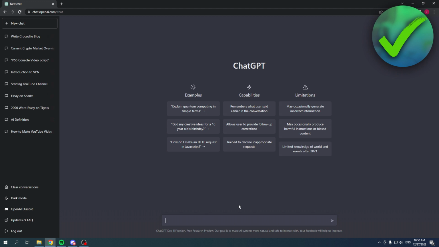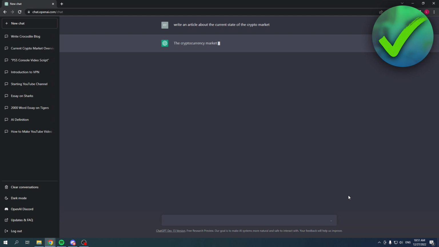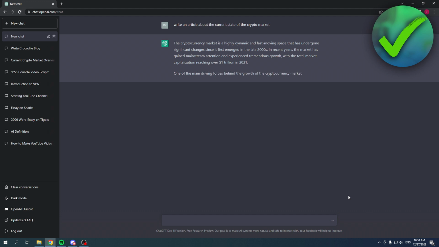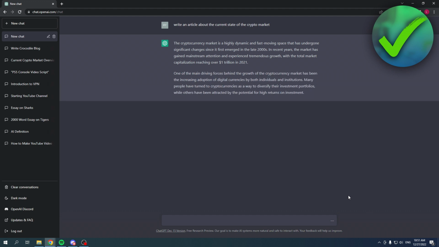Now at the bottom you have the chat box and I can now ask a question. So for example, write an article about the current state of the crypto market. So then I can simply click on send and it will now type it out, not really in real time, but it will have to sort of type it out and come up with it. It doesn't just pop up in a second, but basically once this is done, it will look like this.